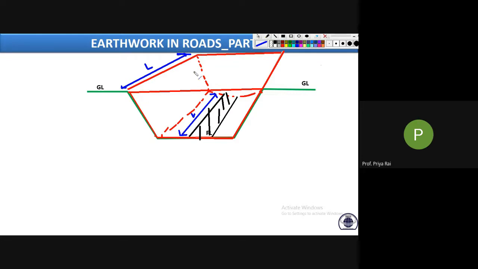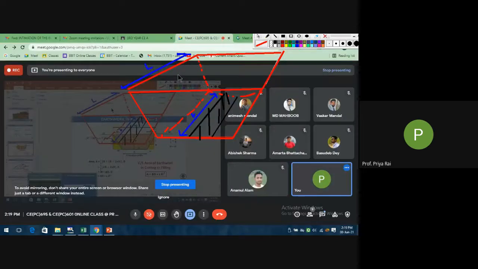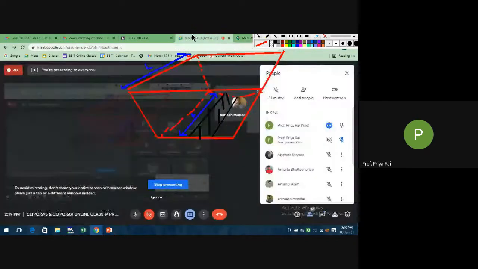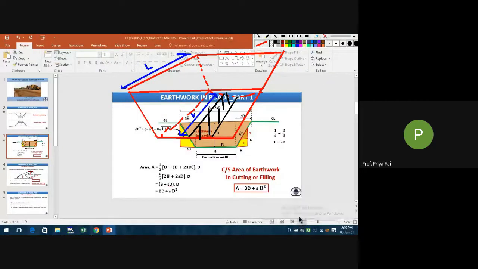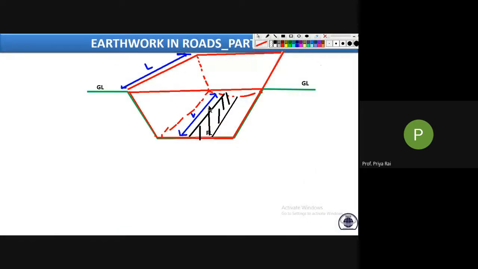And if we calculate this area, if we know this area, and if we multiply this area with your length, can we get the volume?